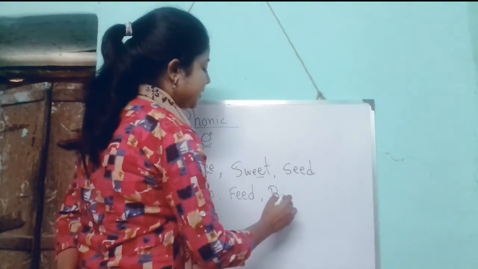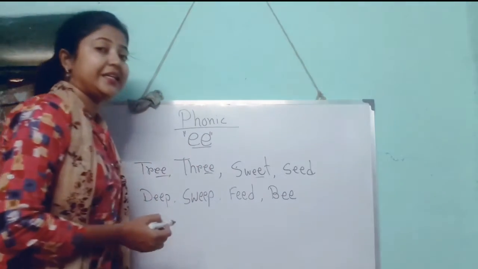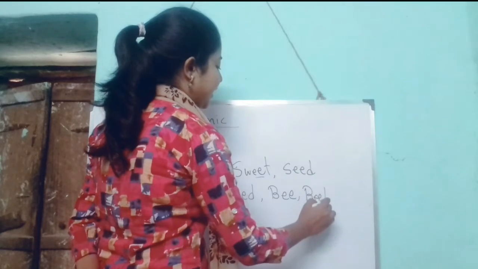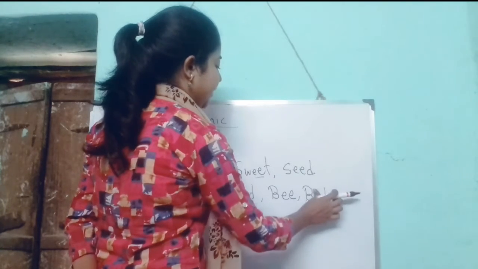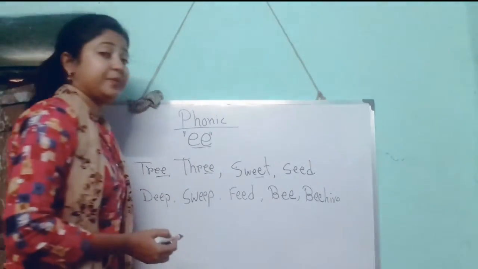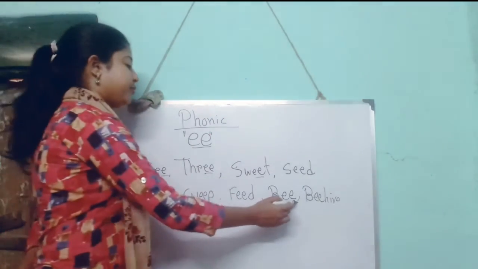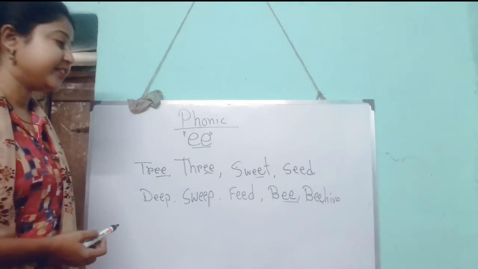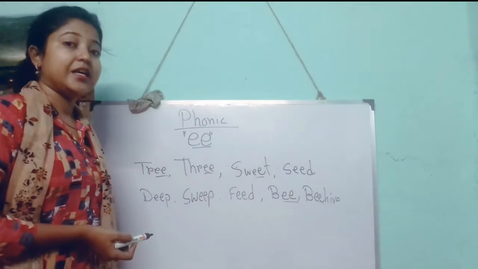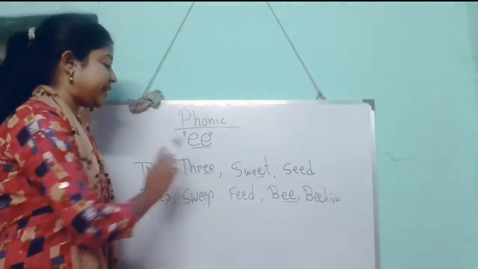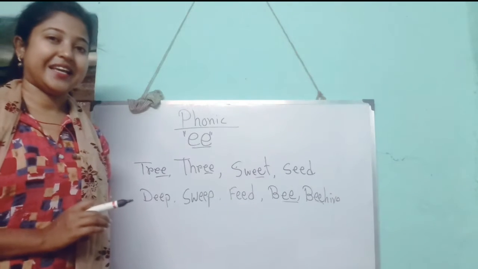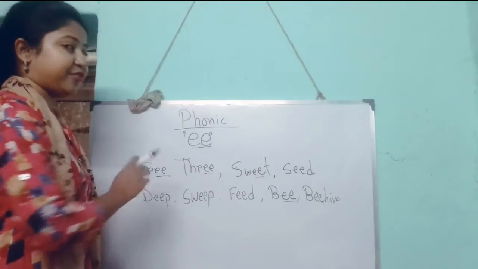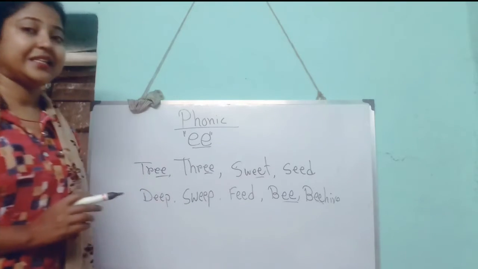We can write bee also. Bee. And a bee lives in a beehive. Beehive also, because a bee lives in a beehive. So bee and beehive, these are also double E sounding words. So these are a few words which have double E in them. Right? So if I ask you to write 5 words with double E sounds, you can write from these. So these are double E sounds.